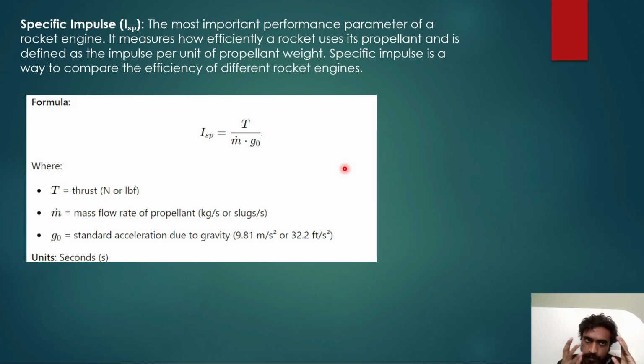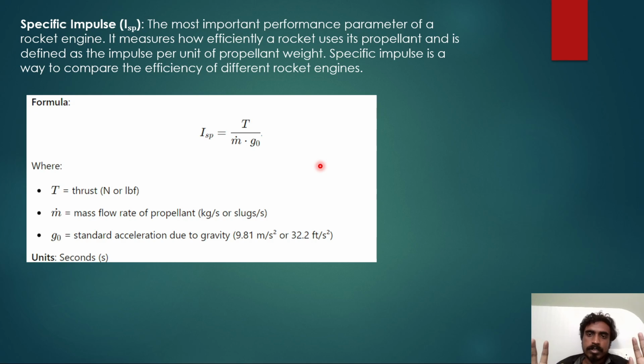Now let's talk about specific impulse. Specific impulse is measured in seconds. It was very confusing for me when I studied specific impulse the first time. Specific impulse is like 299 seconds, 300 seconds. What is this? 299 seconds, 300 seconds, and we are measuring impulse in seconds.